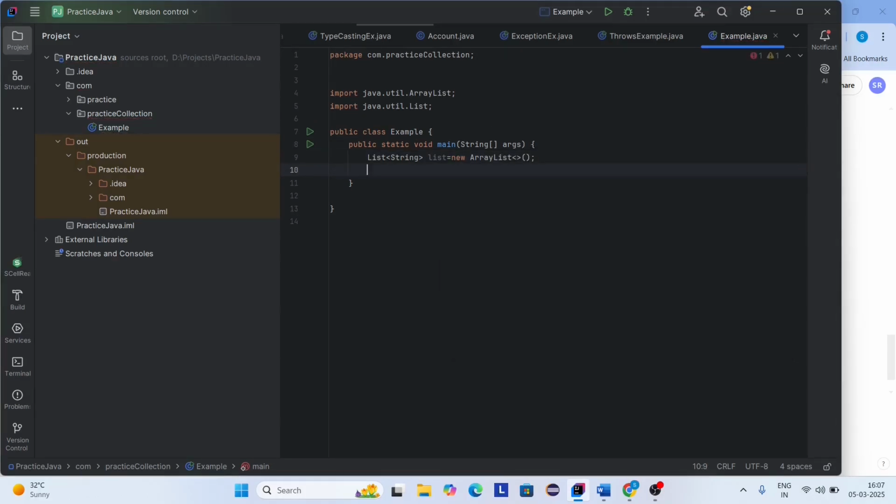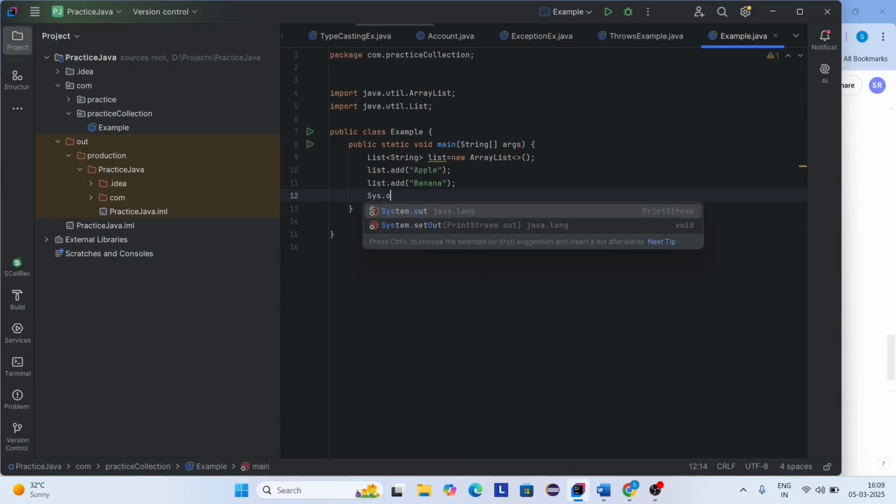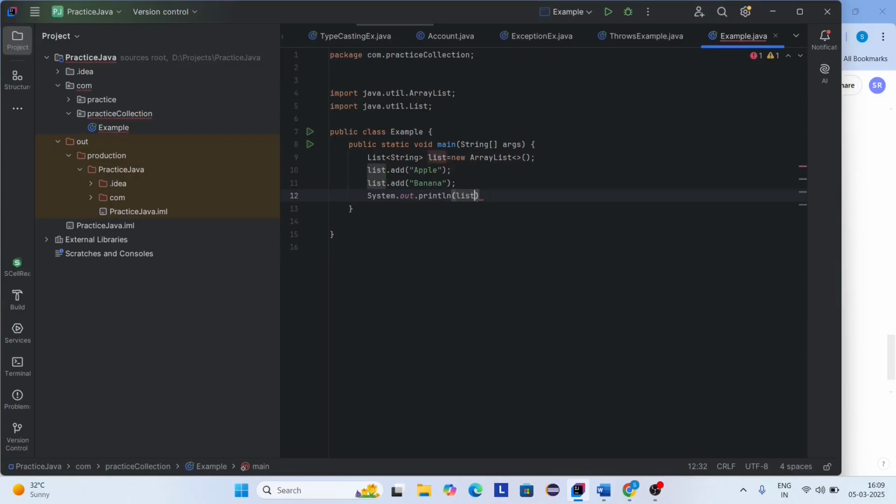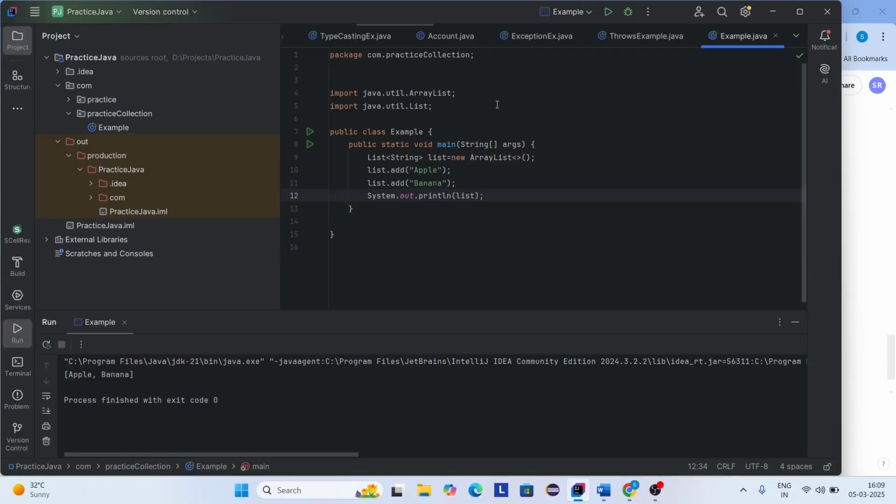Now I'm going to add elements to the list. So list dot add. I'm adding apple to the list, and one more element I need to add. I'm going to add banana. Now I'm printing the list. Let's run the code. Here you can see apple and banana added to the list.